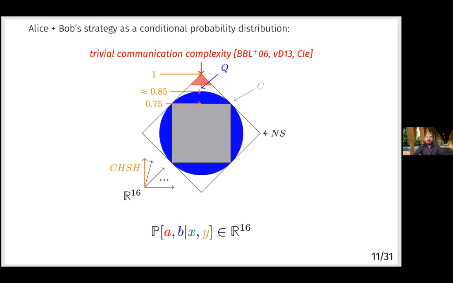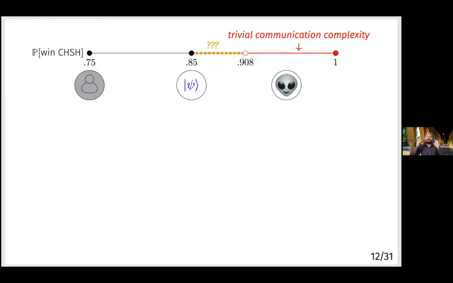And then this was extended by Broussard et al. in the work that I just mentioned to this whole red region. So this means anywhere, if you had any correlation in that red zone, then you would cause communication complexity to be trivial. All right, and this will be useful for later, but this question remained, a very natural question: what happens in the intermediate region? So if you are slightly super quantum at this game, say maybe you win 87% of the time at the CHSH game, but not quite 95%, then what happens?